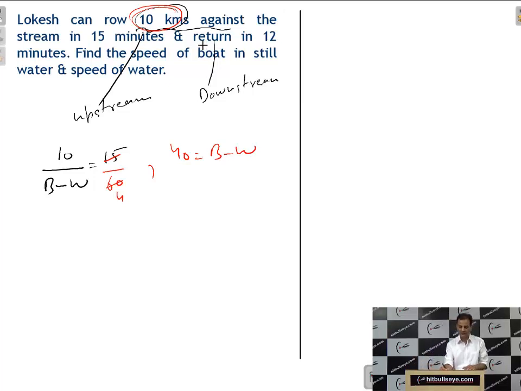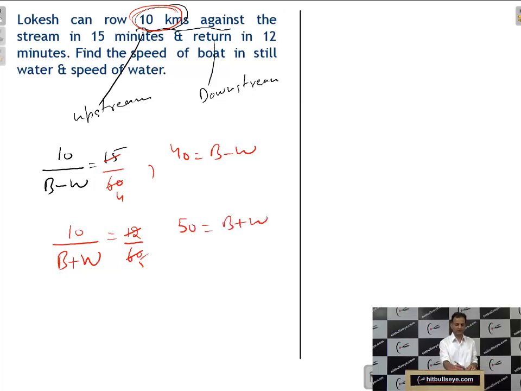And then he is returning in 12 minutes. That means the distance is the same, students. 10 upon B plus W, downstream, because when going downstream, boat speed plus speed of water will be added. Return in 12 minutes. It will be 12 divided by 60, which is 1 by 5. So it will be 50 is equal to B plus W.